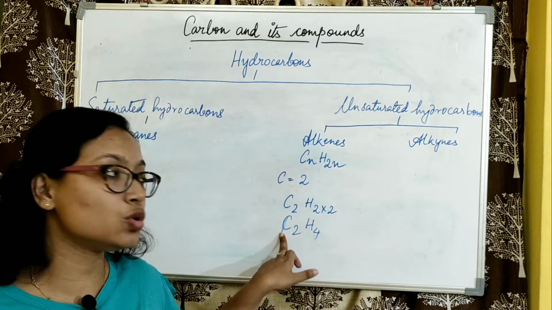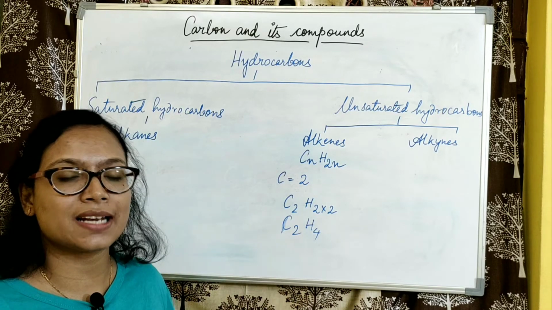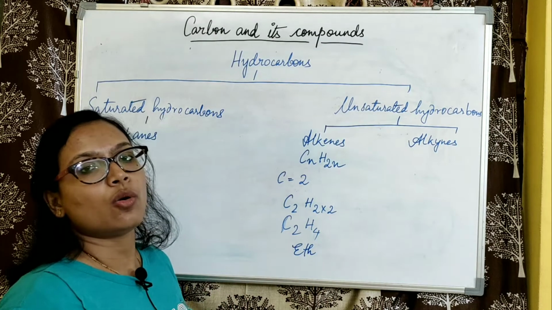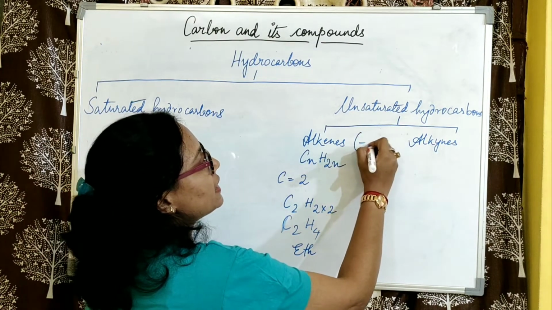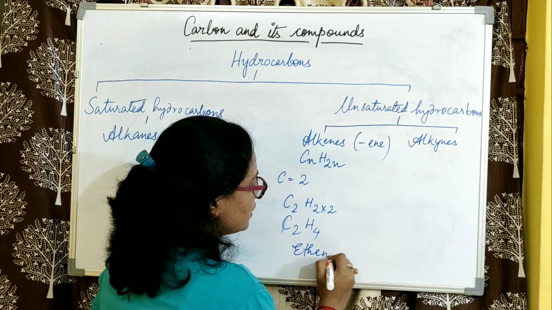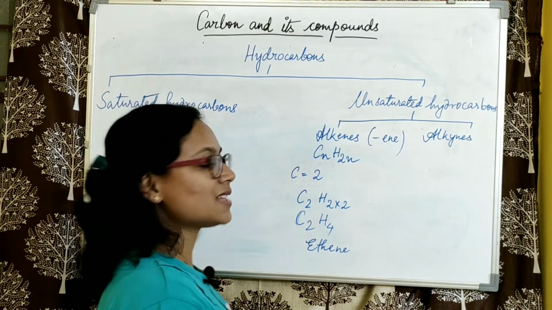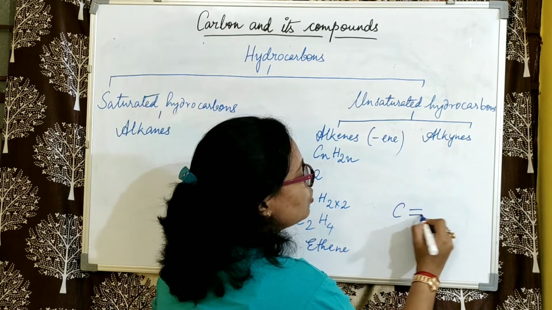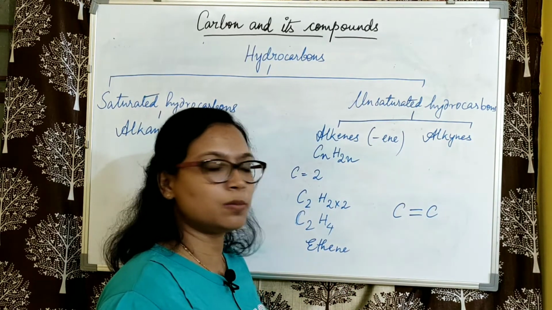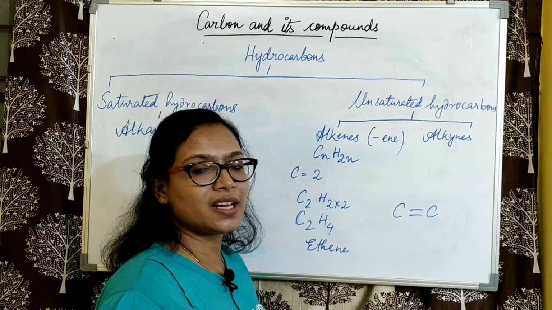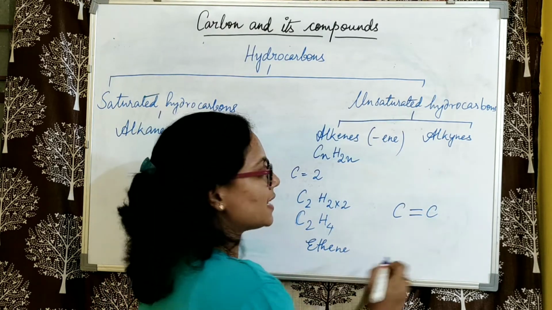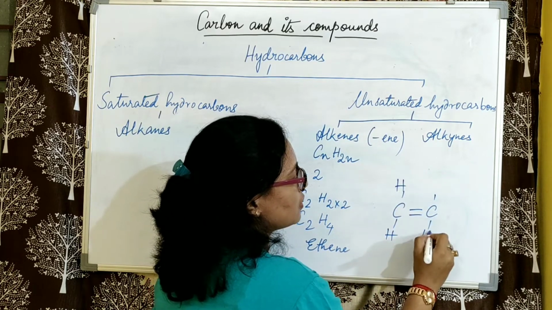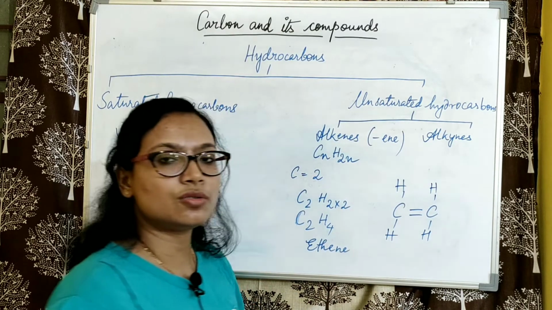Here C2, we have already understood that 2 means eth. So we will write eth, and all the members end with ene. So we will write ethene. Let us have a look at the structural formula for ethene. 2 carbon atoms will be linked by a double bond. The other bonds will be satisfied by hydrogen. Here already 2 bonds are satisfied, and we are left with 2 more bonds. So this is how it will look, C2H4.